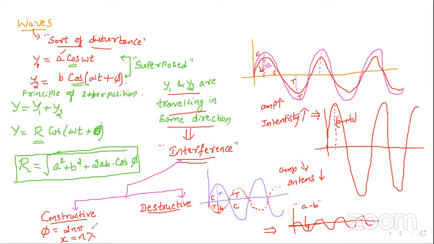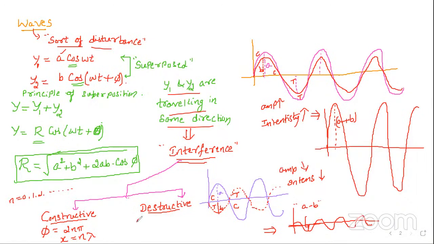So the phase difference should be equal to 2n pi, where n starts from 0, 1, 2, 3 like that. So for constructive interference, phase difference must be equal to 2n pi and path difference must be equal to n lambda.